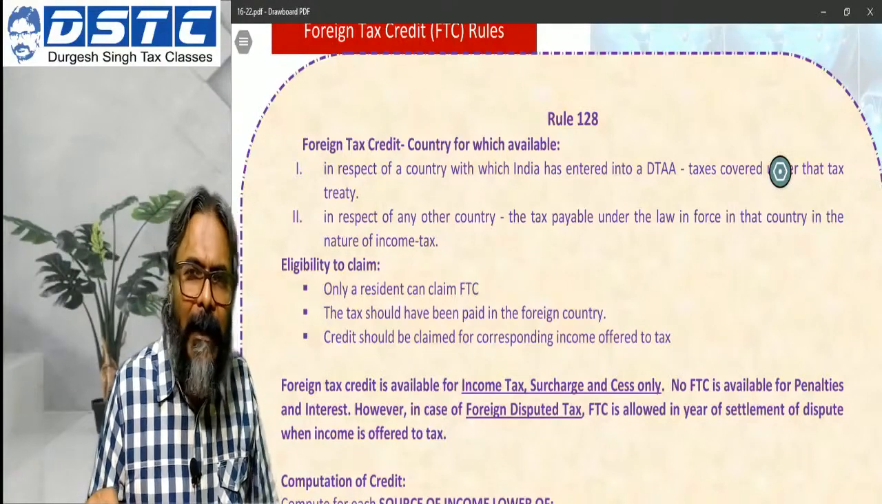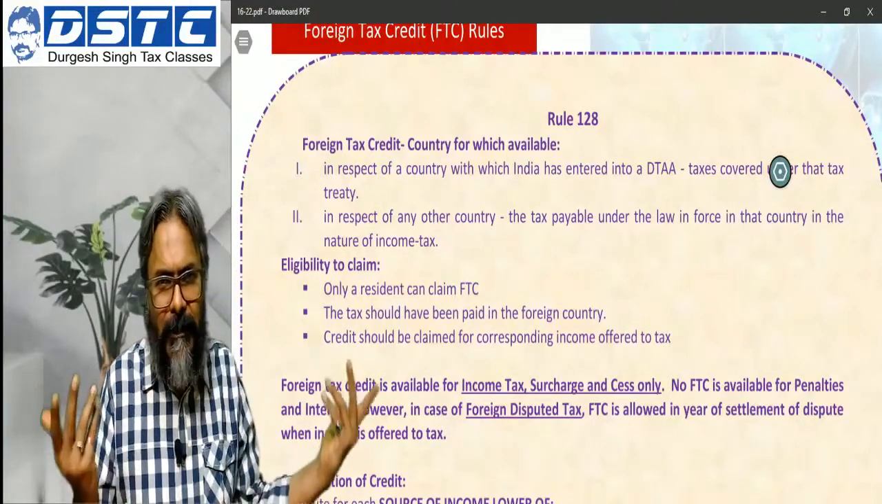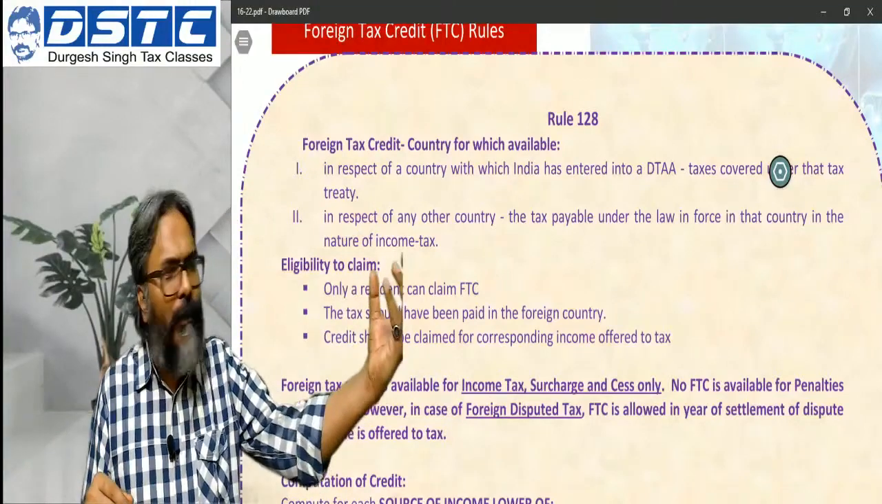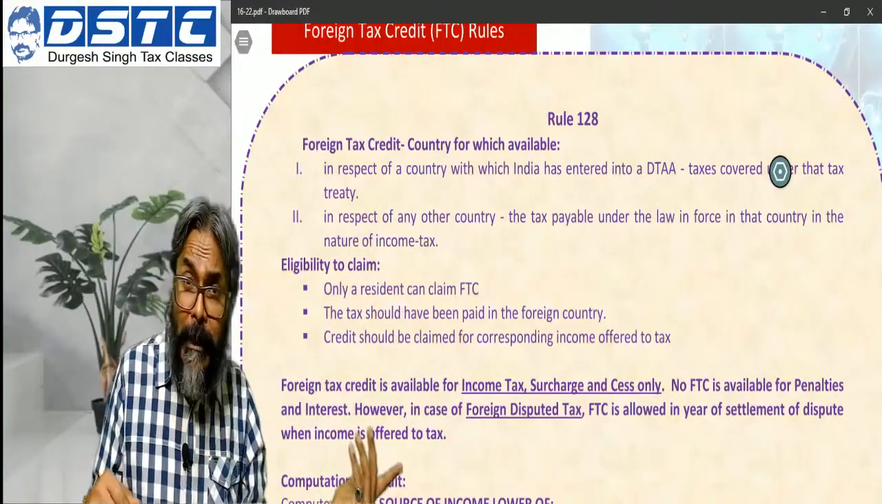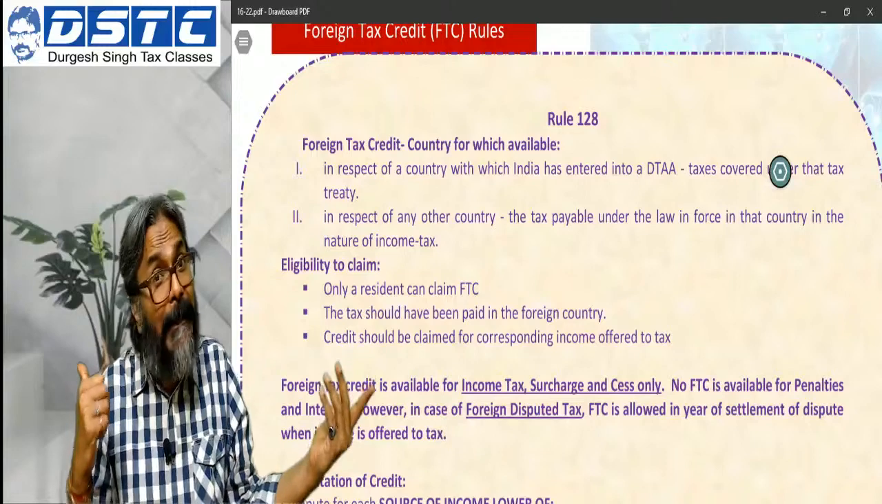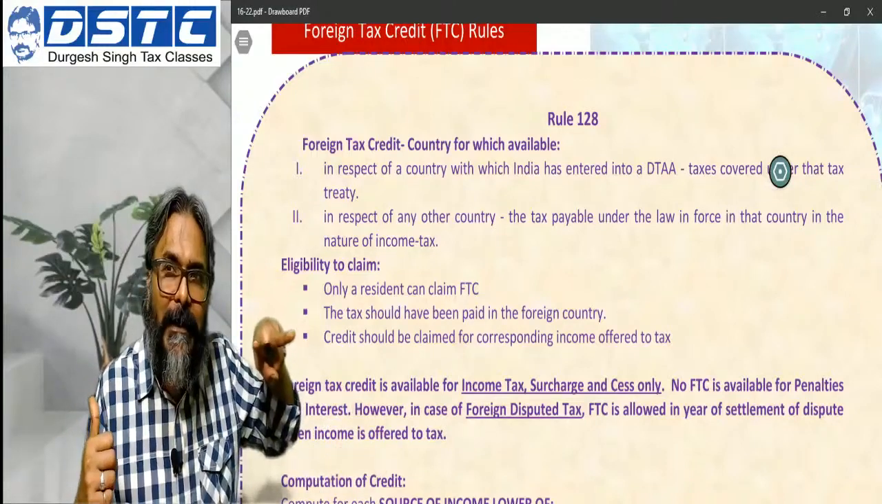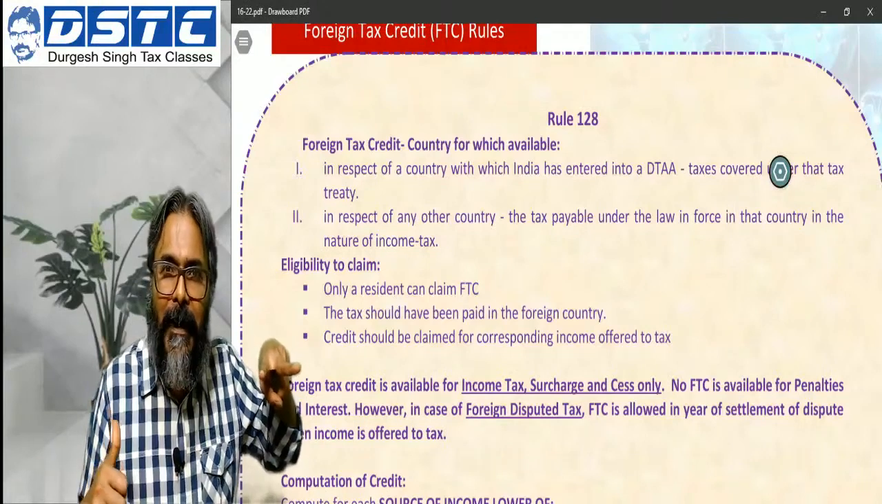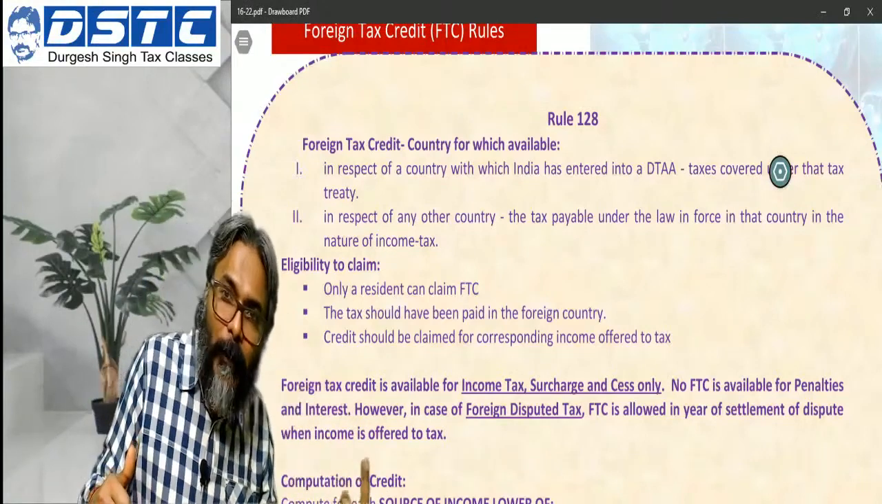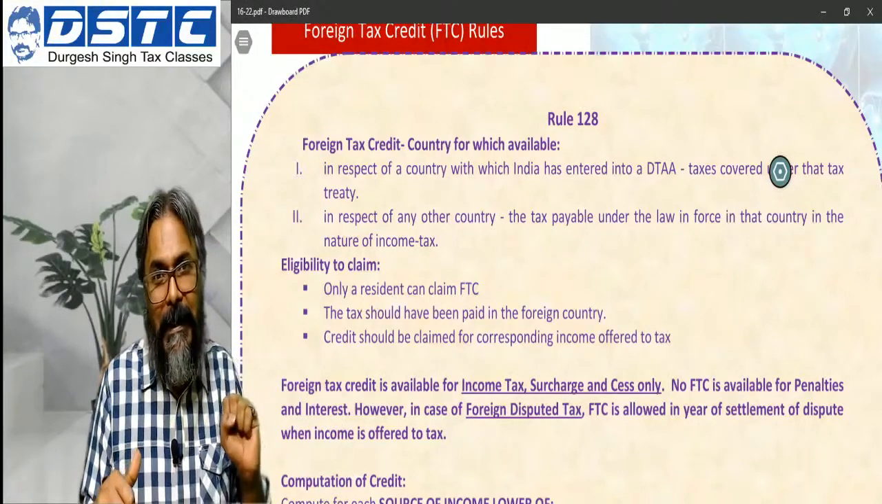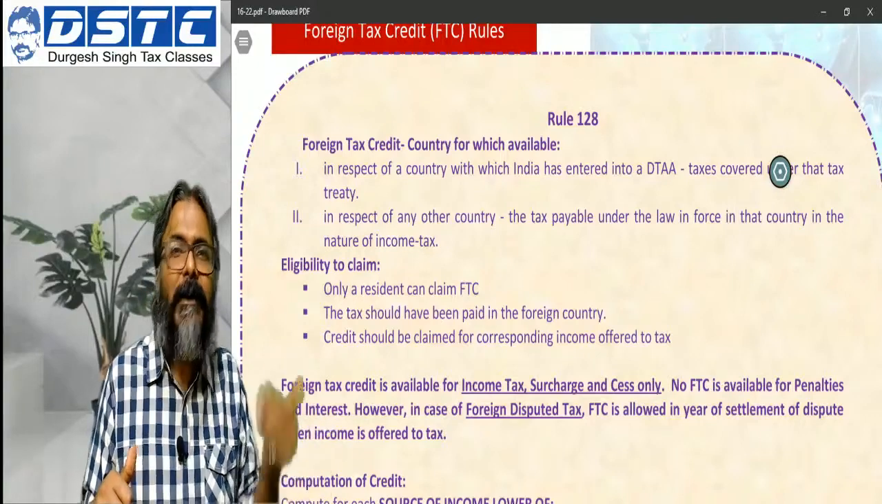Now that interest income, as we have to analyze, will be charged to tax in USA being the country of source, and also it will be charged to tax in India being the country of residence. Double taxation arises, isn't it? Double taxation will arise, and therefore is there a treaty between the two countries? And the answer is yes. If the answer is yes, then what is the treaty position?